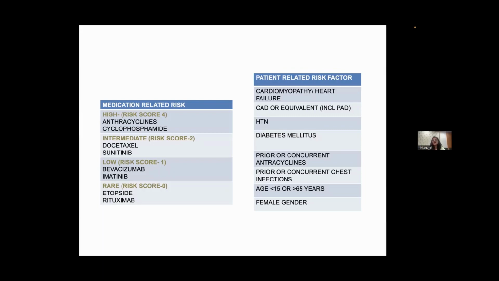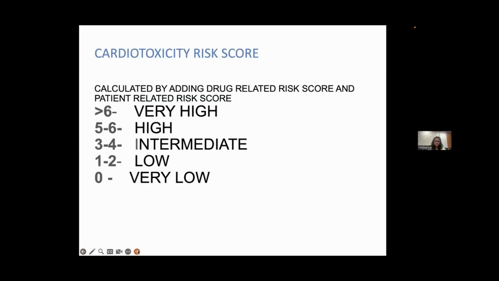Patient-related risk factors are heart failure, hypertension, diabetes, prior or concurrent anthracyclines, or any chest irradiation, age belonging to the extremes, that's less than 15 or more than 65 years, and female gender. So we'll calculate the risk score by adding the medication-related and patient-related risk factors. So this is the risk score which we calculated.